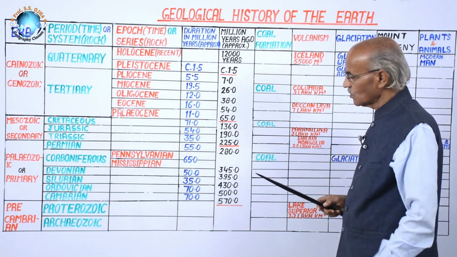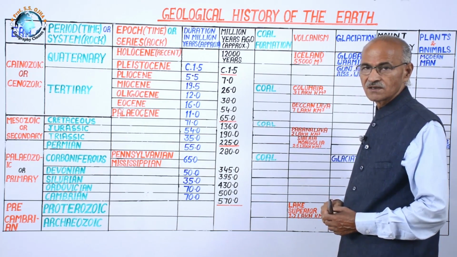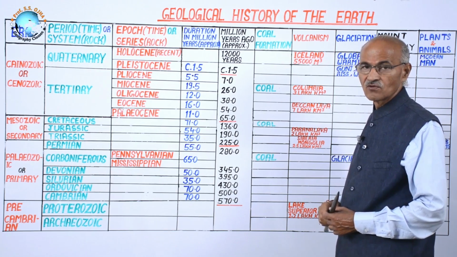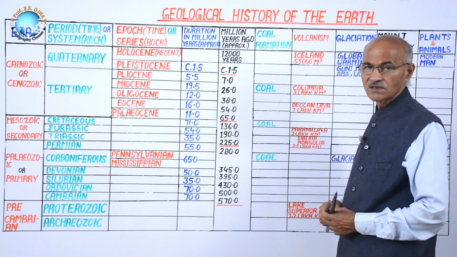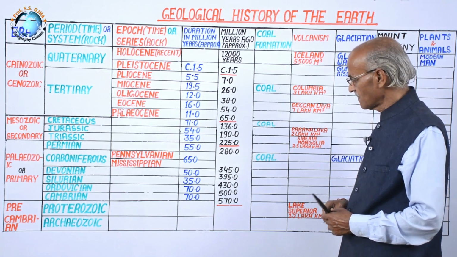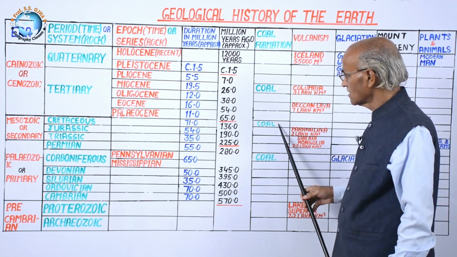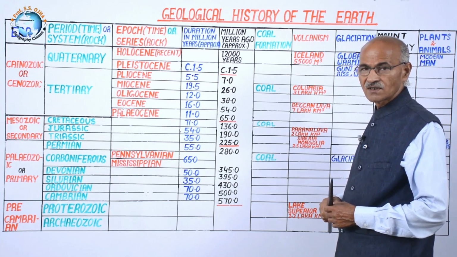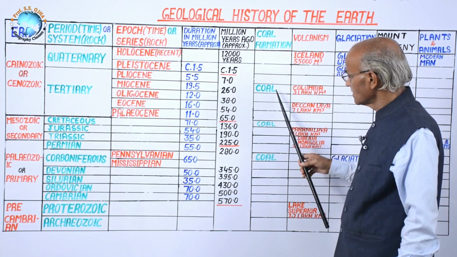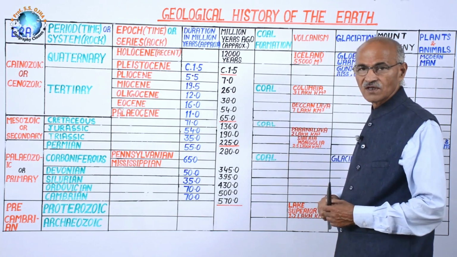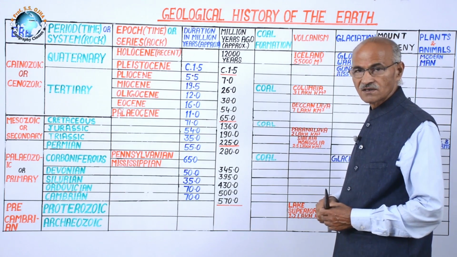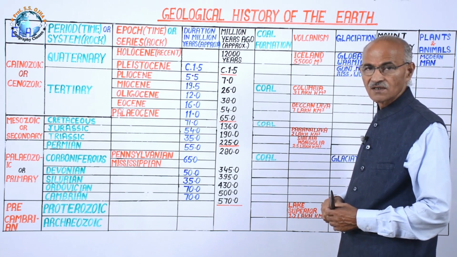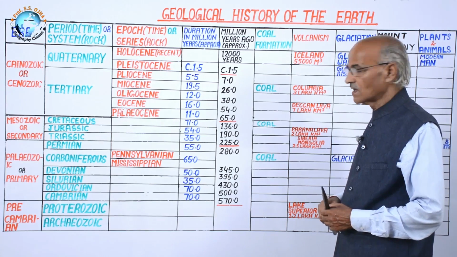And coal, as you know, and we shall study it, is of 3 types. Anthracite, very good quality coal, having more than 75% carbon and up to 90%, sometimes more than that. And then bituminous, the second one. Then this is peat or lignite. But it is not certain that in this period all the coals will be in peat or lignite form, because the formation of coal depends on the pressure on flora and fauna.